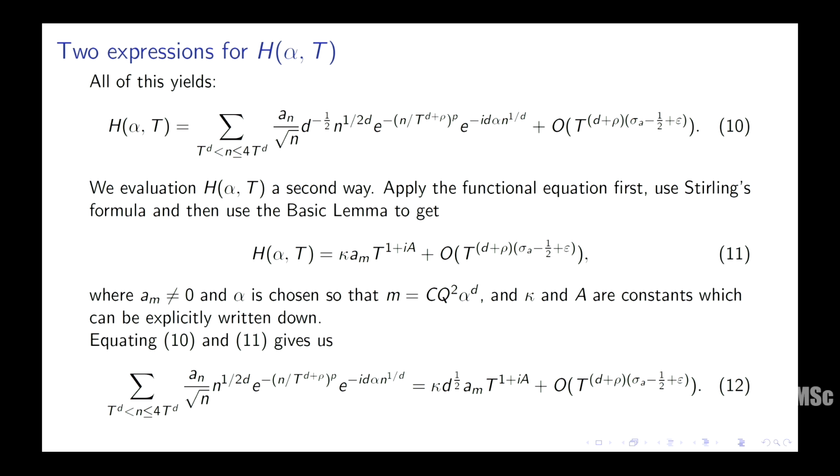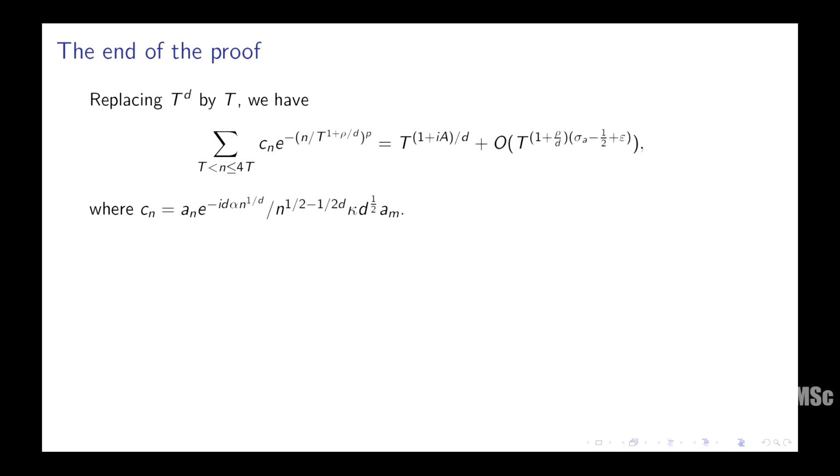Okay. And now I will replace t to the d by t. I don't want to carry that around. So if you do that, you see you get a function like this. So Cn is the an with the additive twist and with this particular normalization. So anyway, what it ends up giving you is Cn times this thing has the asymptotic t to the 1 over d roughly. So I had t before, but I've replaced t to the d by t. So the asymptotic becomes t to the 1 over d. And finally, I have this error term.